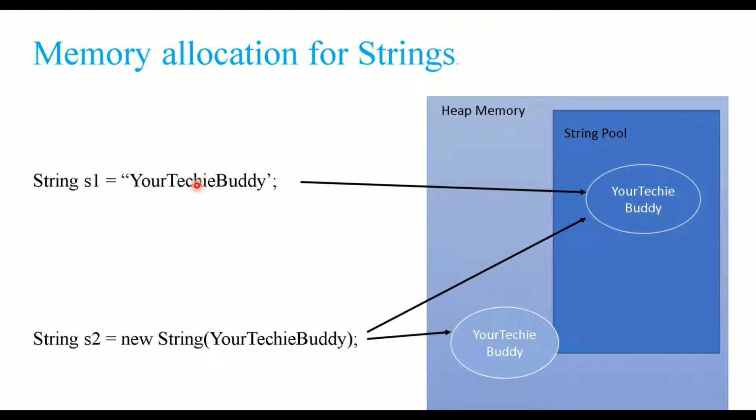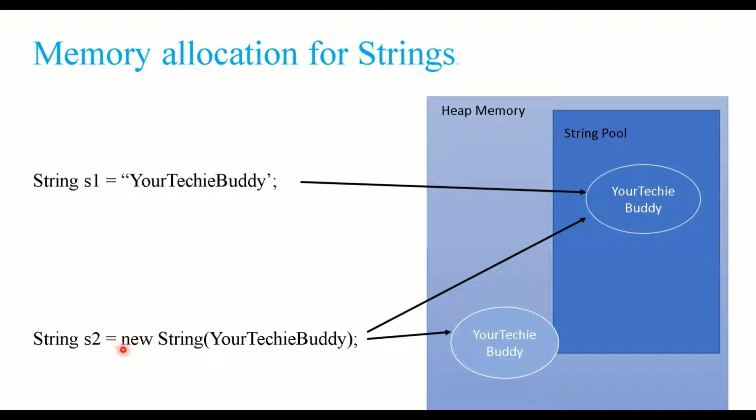But in this case, it says, okay, your techie buddy is already present in the string pool. It will not create a new object in the string pool with the same value. What it will do is have a reference to the previous one with s2. So when you have new and when you have a direct literal, this is the difference. When you have direct literal creation, only one object will be created in the string pool.